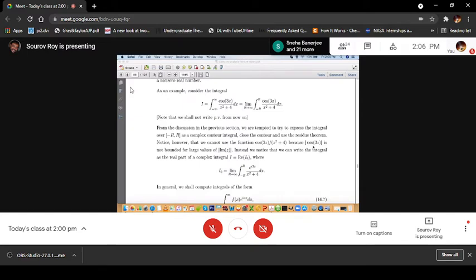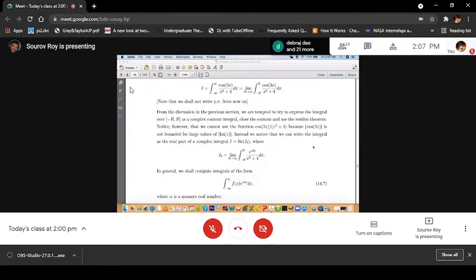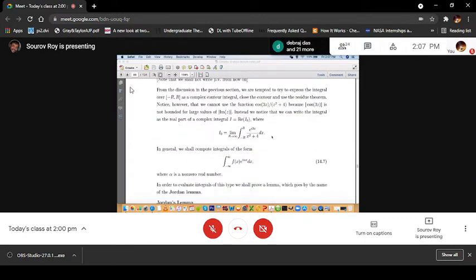We have discussed sin z and cos z in the complex plane, and for imaginary z you have sine hyperbolic and cosine hyperbolic appearing, so the modulus of cos 3z is not bounded. Instead, we notice that we can write the integral as the real part of a complex integral, and this complex integral is this. So we can consider this instead.